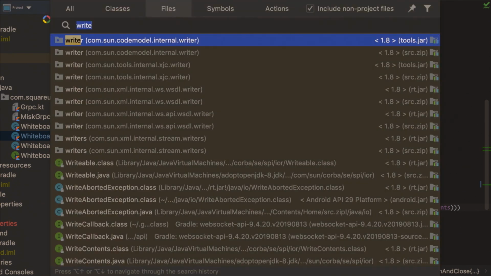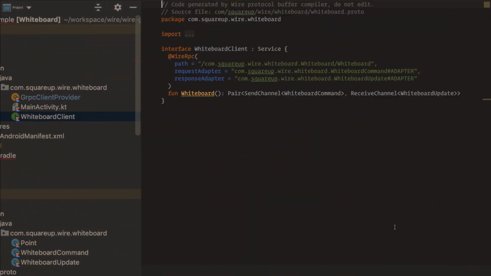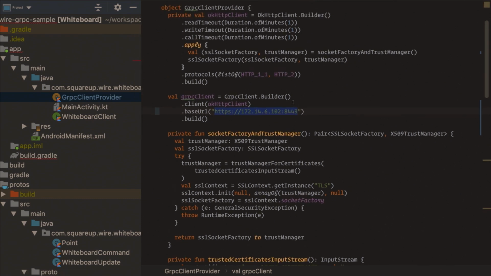And so for the client, this is our generated interface. This time, instead of getting passed the channels, you need to return them. And so we have some code because gRPC requires HTTP2. For the demo, we needed to embed the certificate, so there is a lot of boilerplate, but the important piece is here. We create a gRPC client builder, pass the OkHttp client, pass it the URL.